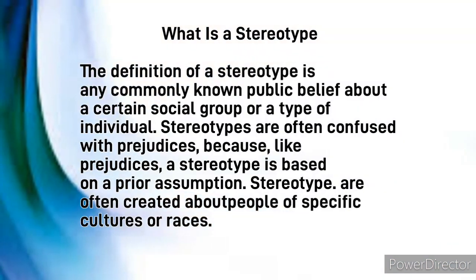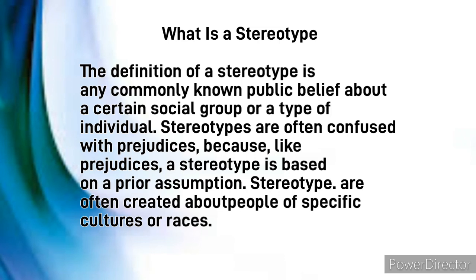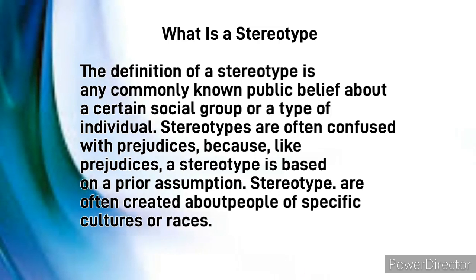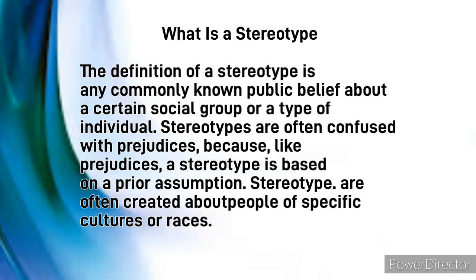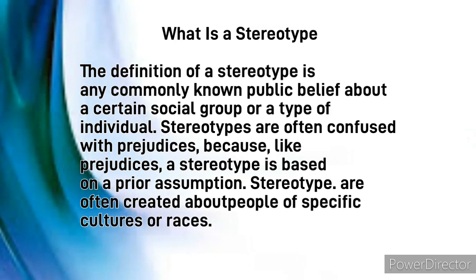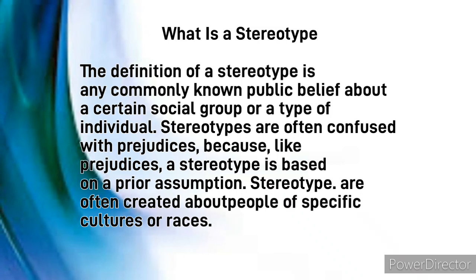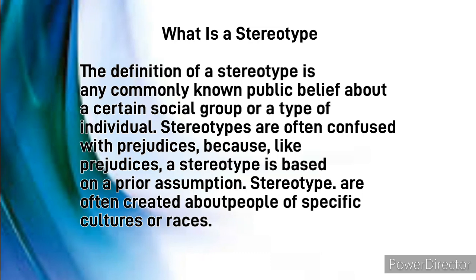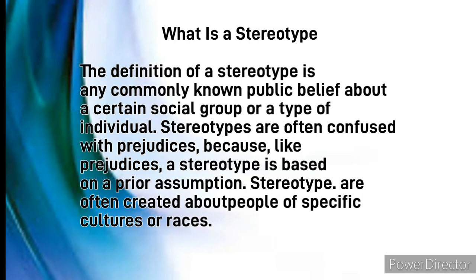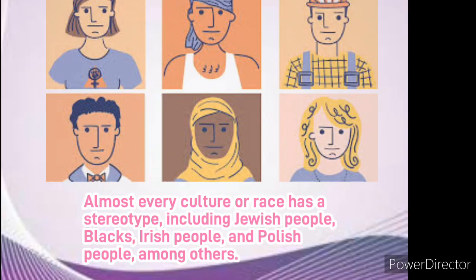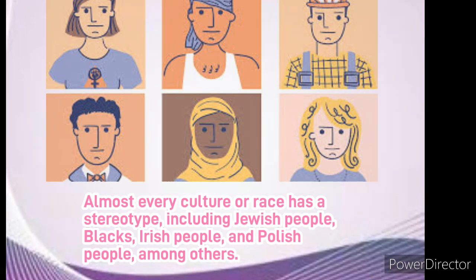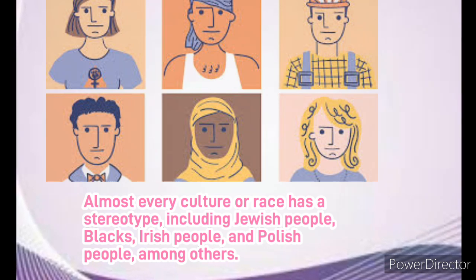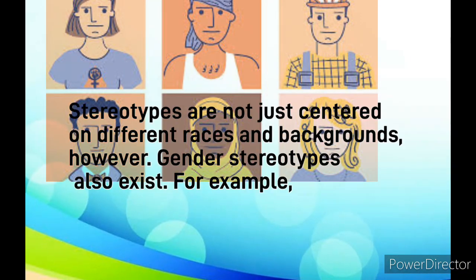What is a stereotype? The definition of a stereotype is any commonly known public belief about a certain social group or a type of individual. Stereotypes are often confused with prejudices because, like prejudices, a stereotype is based on a prior assumption. Stereotypes are often created about people of specific cultures or races. Almost every culture or race has stereotypes, including Jewish people, Black people, Irish people, and Polish people, among others.